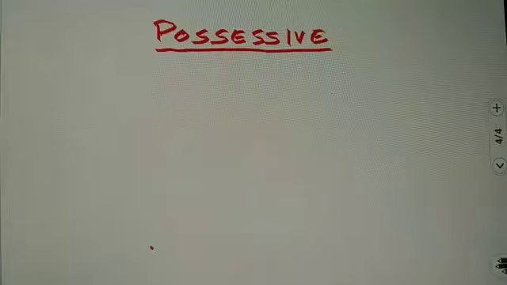So first of all we will discuss possessive determiners, and possessive determiners are kind of adjectives which show relation or possession.